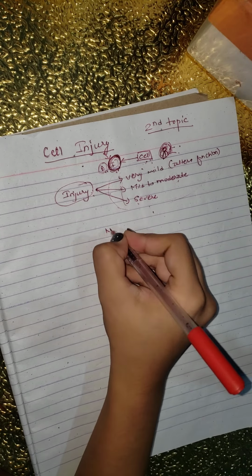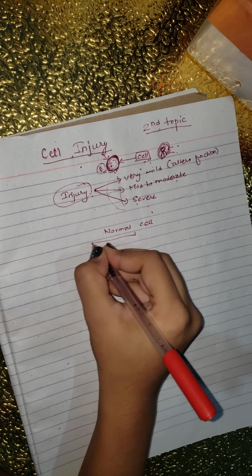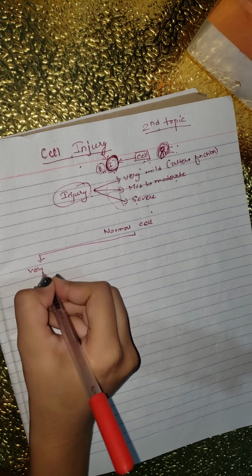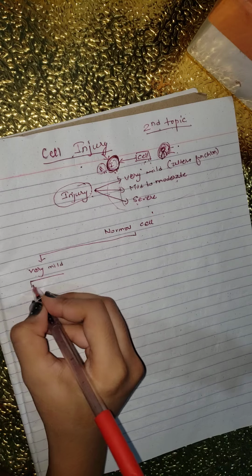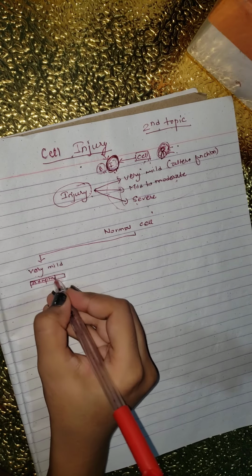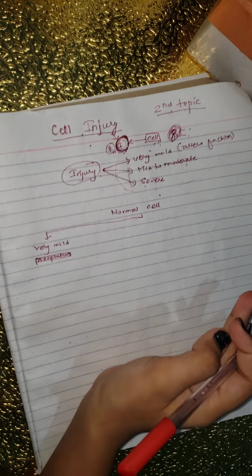We can understand by these levels how a cell will face the problem. If there is a normal cell and it is suffering from a very mild kind of stress, then it will go through the process of adaptation. It will adapt to the stress.